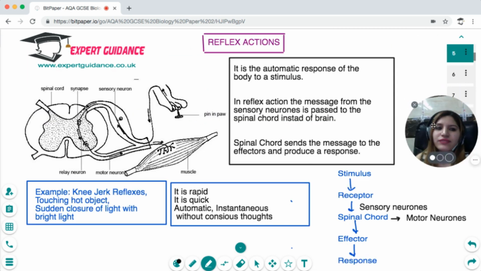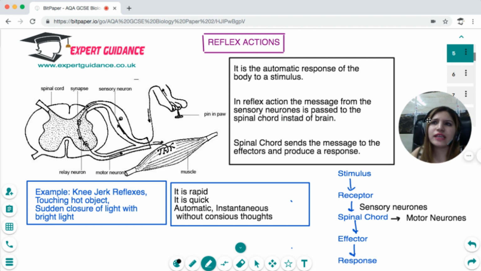Next is the reflex action. At times you must have seen that you touch something hot, you immediately remove your hand, and after you have removed your hand, you realize that you have taken an action. You take that action automatically, without even thinking, because your body receptors have already detected it and found that it's an emergency situation. And what do they do? They send the message to the spinal cord and not to the brain.